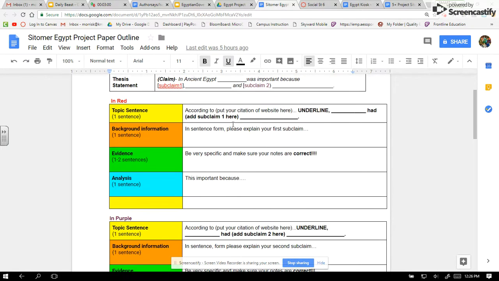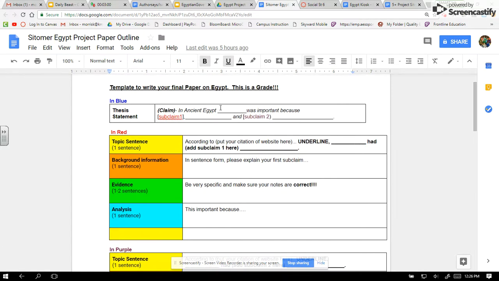Then down here, you're going to fill in the evidence to prove so. Let's say I'm going to go with Ramses. I said Ramses was important because he expanded Egypt further than ever before, is my first subclaim. Down here, my notes about him expanding Egypt further than ever before would be part of this to prove it. This is the evidence for my first subclaim. In this part, I'm going to write down where I got the information. According to the website, and then give me the website name, it says that Ramses was important.